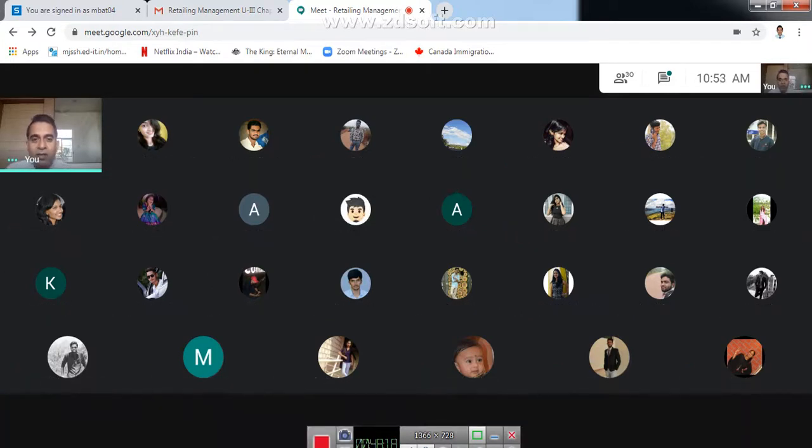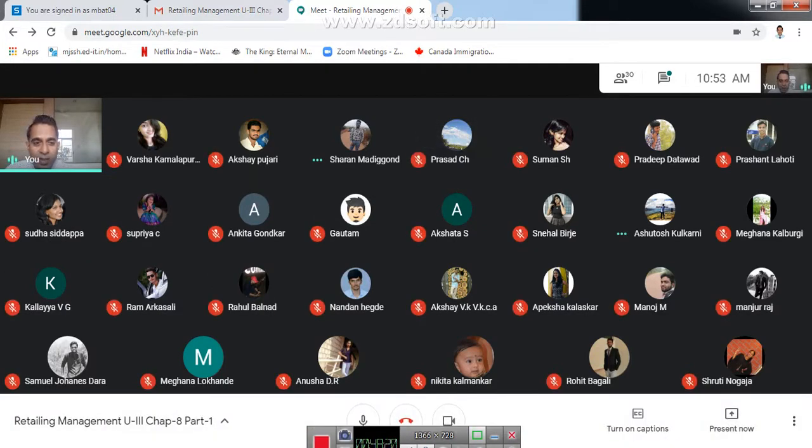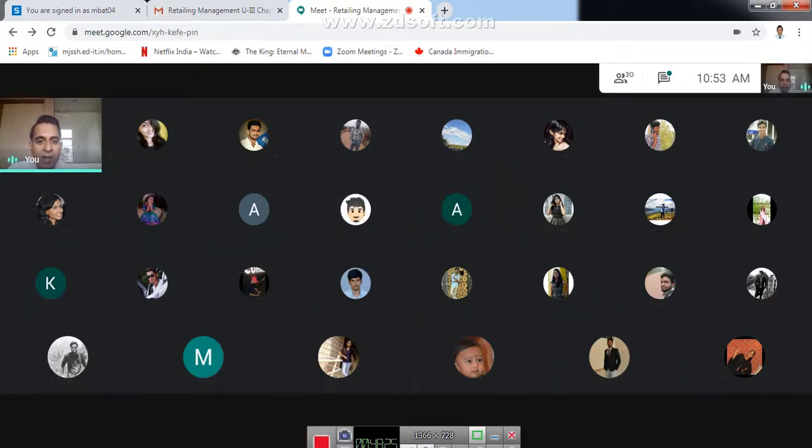Okay, so it will be easy for us to take attendance also, because see, the moment I keep the cursor for less than 15 seconds, the names disappear. So the only thing I can see is the photo. See now, the names have disappeared.